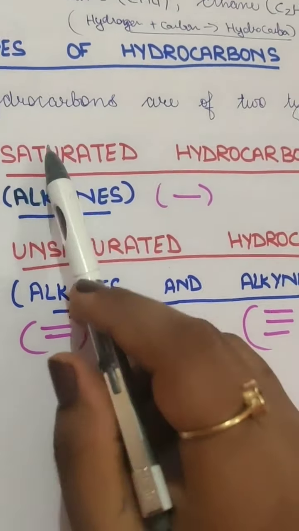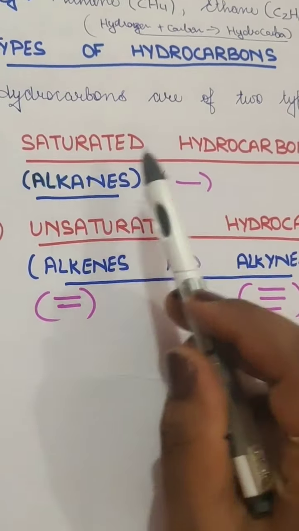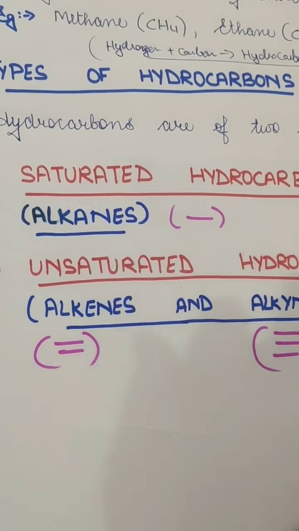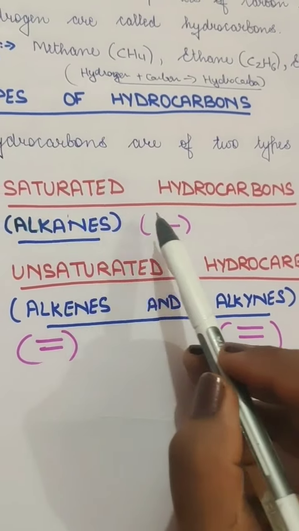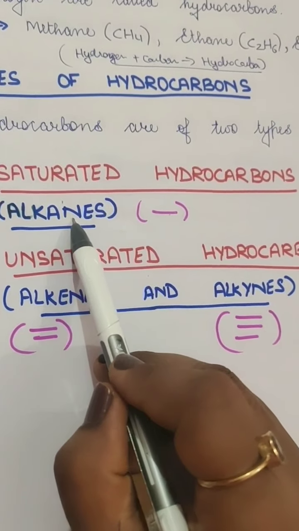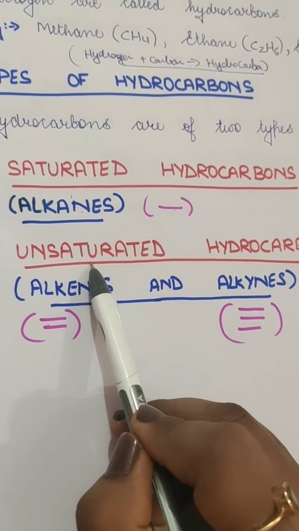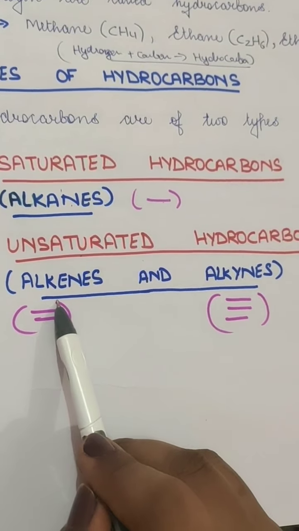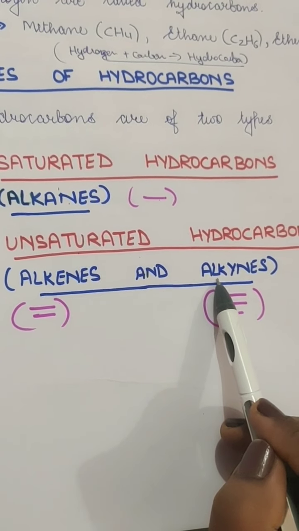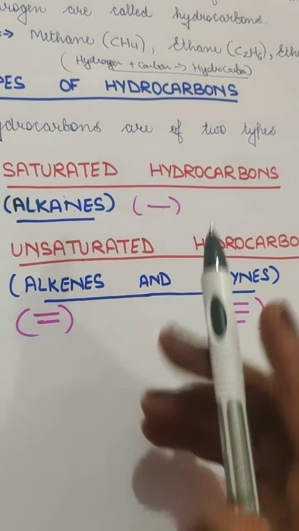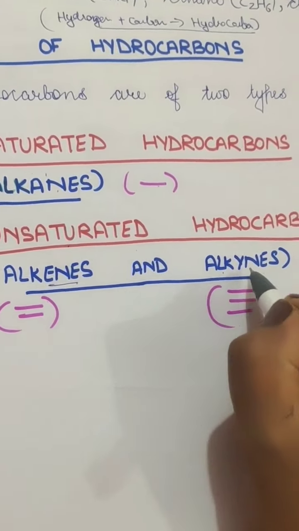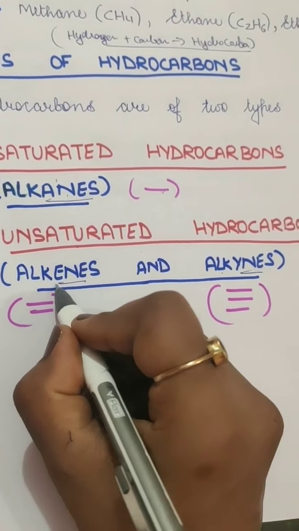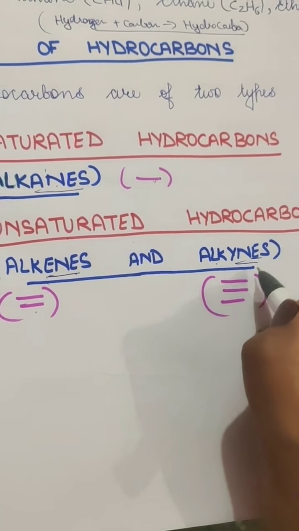We were studying saturated hydrocarbons because they are the major 2 types, because cyclic we will be learning in this chapter itself. So saturated are those which have single bonds, and they are called alkanes, and unsaturated hydrocarbons have either a double bond or a triple bond. For double bond we call them alkenes, and for triple bond we call them alkynes. You have to remember this: alkane, single bond; alkene, double bond; and alkyne, triple bond.